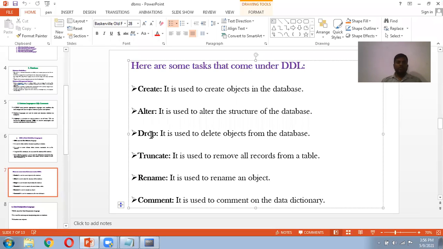Now we'll see the next command, which is drop. It is used to delete objects in the database. We can drop the complete thing here. We'll see the drop later, truncate also later. Now we'll see the rename.